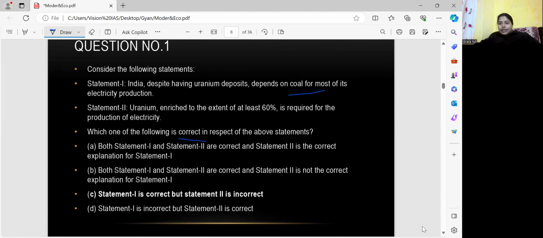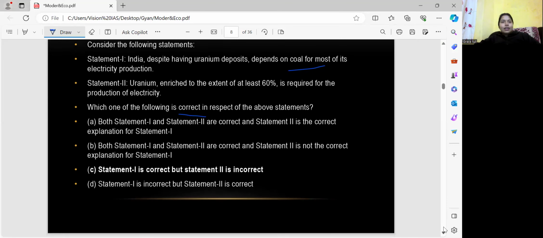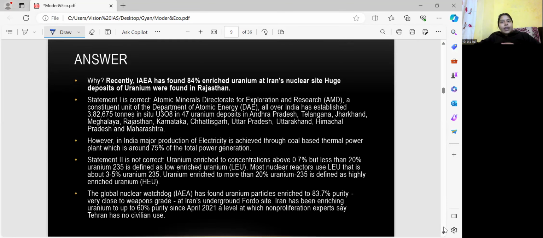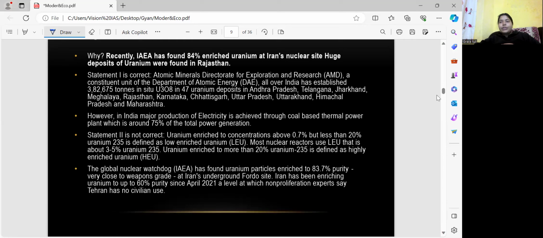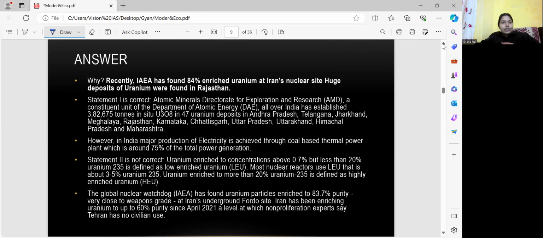So let's understand why this question has come in our exam. Recently the IAEA found 84% enriched uranium at an Iran nuclear site. Huge deposits of uranium were also found in Rajasthan.